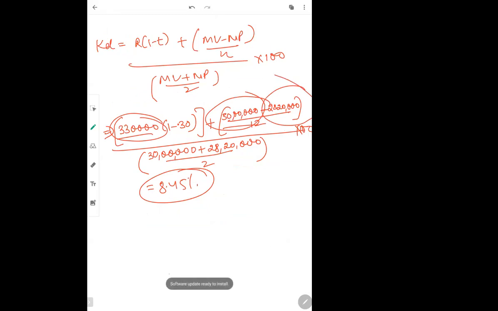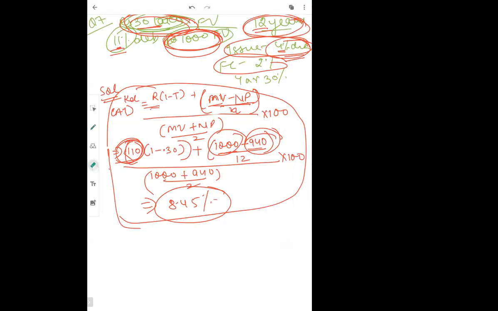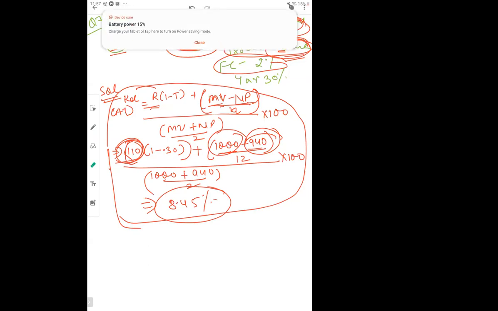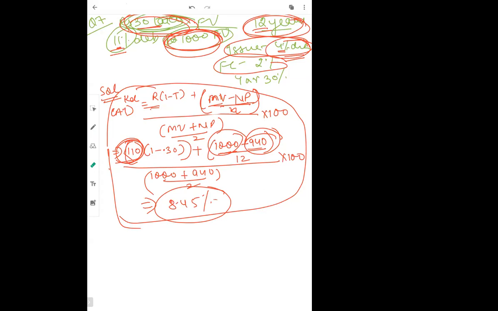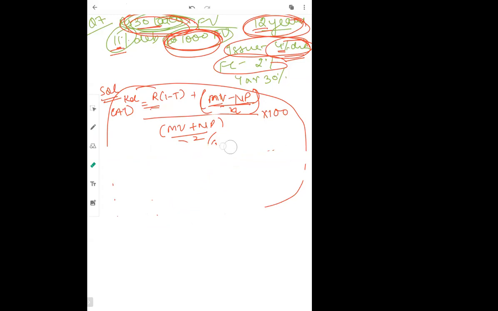Is this clear, guys? Yes, ma'am. Okay, so now moving towards the next part of the question. The next part said that suppose instead of discount, debentures were sold at a premium of 50 rupees. If they were at a premium, then what do we have to do? So this main formula remains the same. Now maybe the calculations will differ. Now we will do it as if it was issued at a premium.